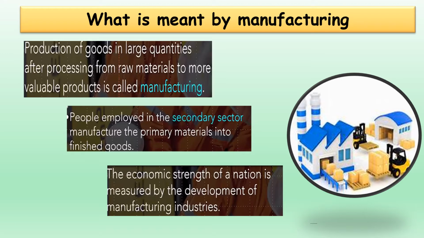What exactly is manufacturing? Manufacturing is nothing but converting the raw material into a valuable product, and this is done in large quantities and in a factory. This is called manufacturing. People employed in the secondary sector convert the primary materials into a finished product, and when this is done, this helps in trade and commerce and automatically increases the economic development of the country.